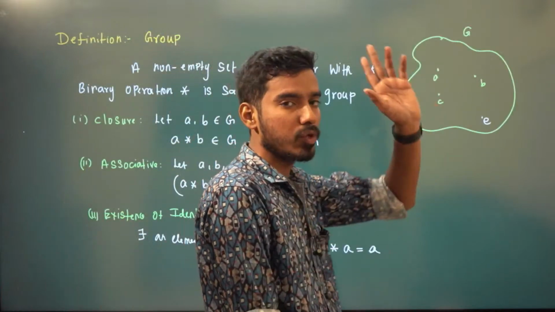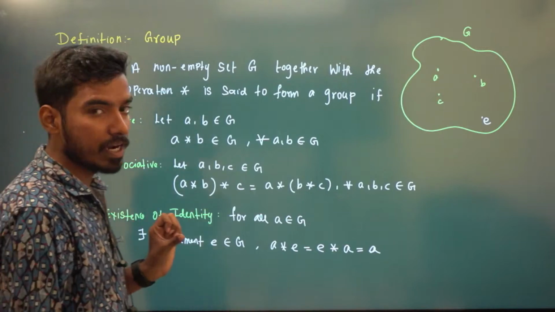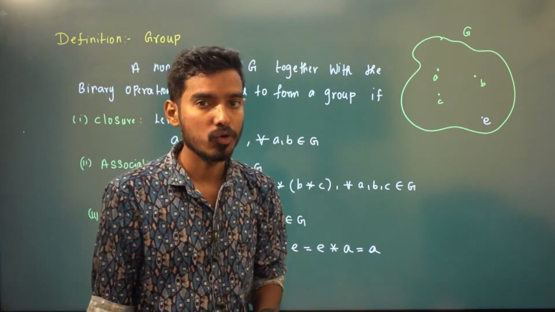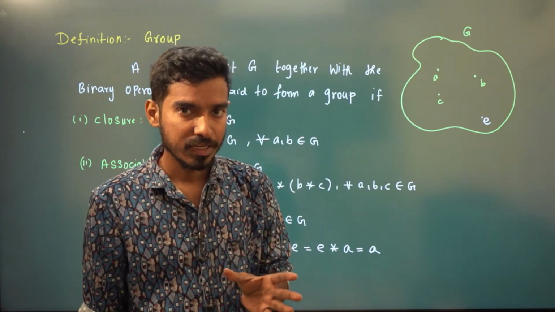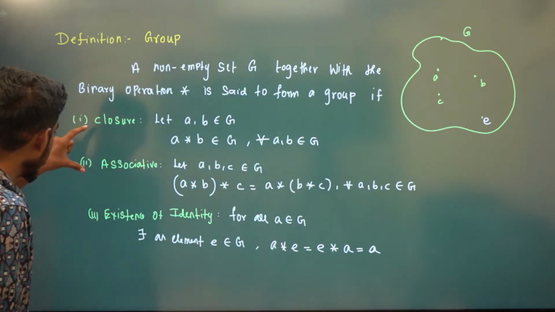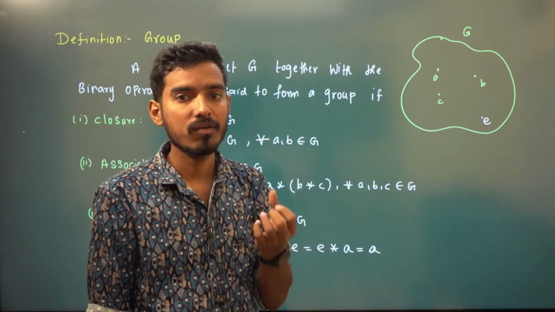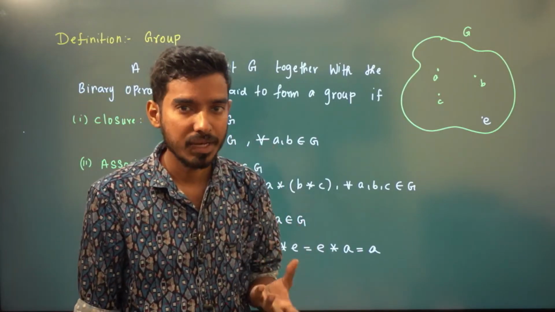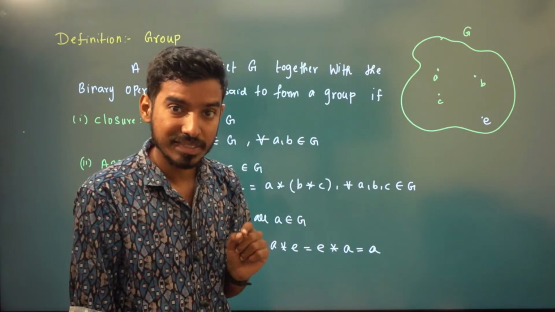If your group satisfies only the first two conditions, but not the third and fourth, then it is called a semi-group. If your set G satisfies only these two conditions, that is closed and associative, but it doesn't have an identity or it doesn't have an inverse, then we say that set G is a semi-group.